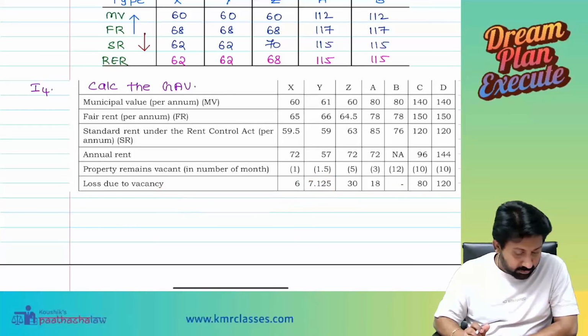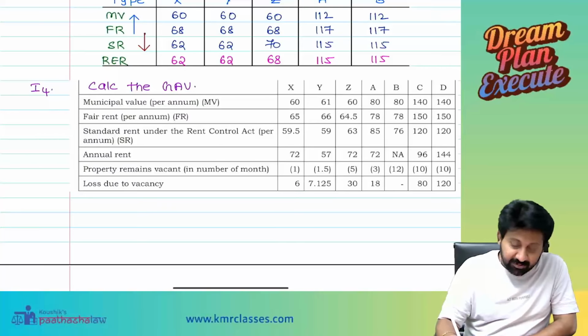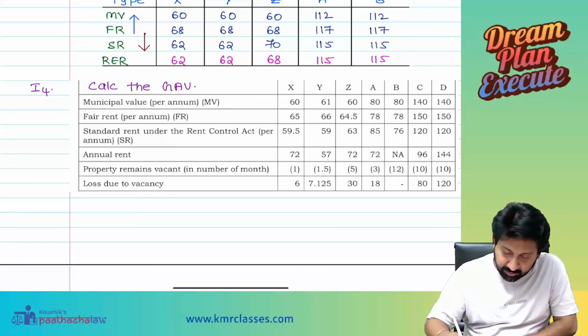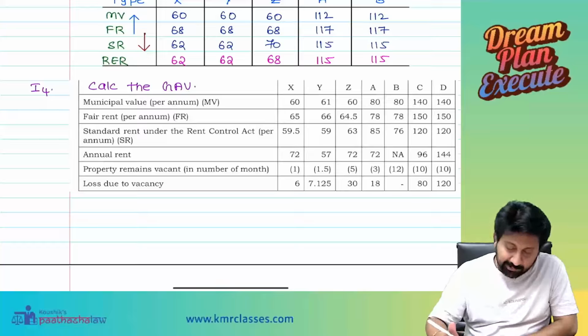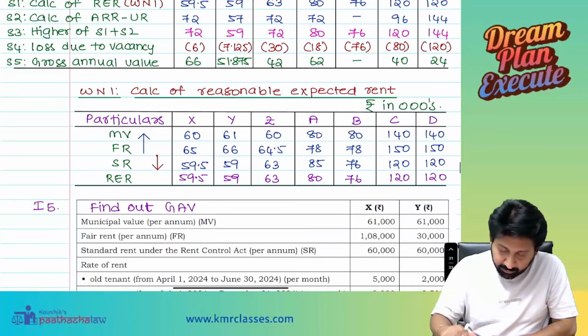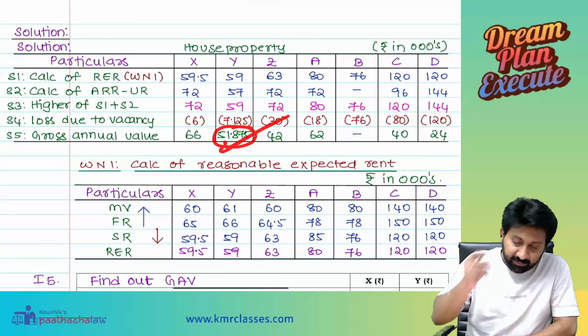Oh, sorry, sir. So it's getting stuck. Okay, sir. So it's like annual rent versus standard rent, whichever is higher. 59 will be the answer. So we have to reduce minus 7.125. 51.875. Correct.